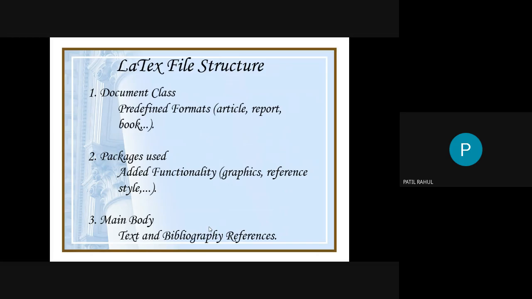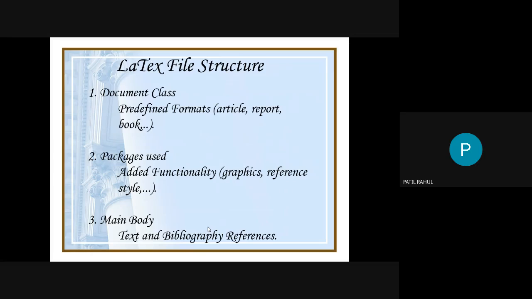So in LaTeX, first you mention the class. This is a predefined format. The class can be article, report, or book. If you want to write a report in LaTeX, you mention the class report. If you want to make a book, you use the book class. Next, package use: after the declaration of the class you mention the packages.